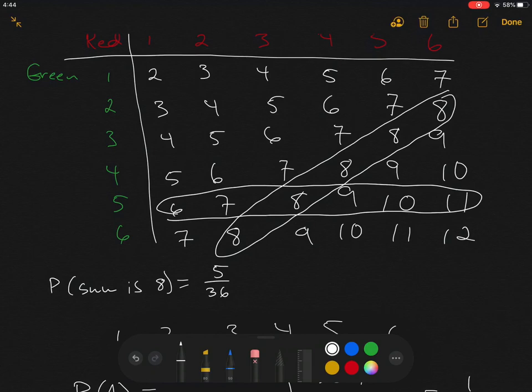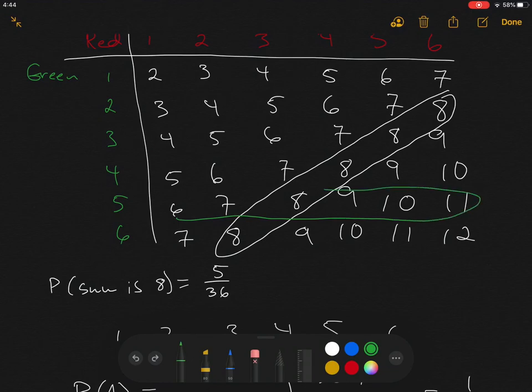Those are the possibilities. And maybe let's make that a slightly different color. Maybe green. There we go. So how many are there? 1, 2, 3, 4, 5, 6. 6 possibilities, right? And then over here I could have actually a red 5. Here we go. And that gives me 6 possibilities as well. Right, so one or the other is 5.